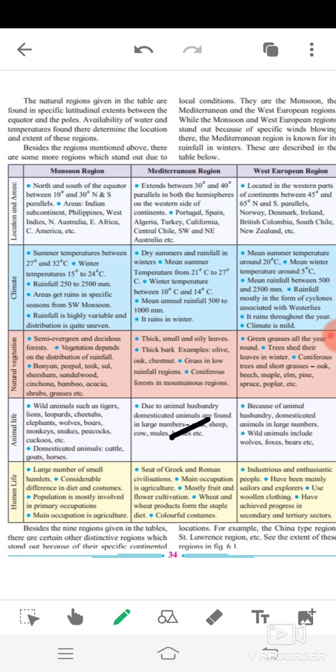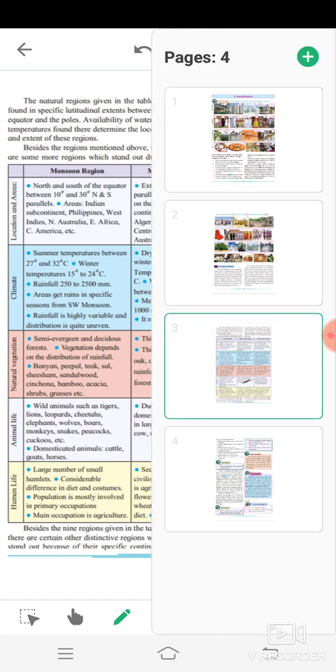West European region. Okay. Now, go to the next paragraph. Go to the next page.